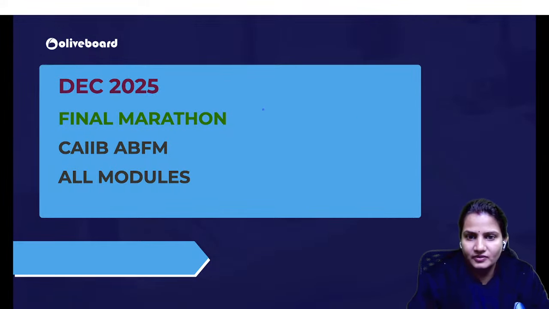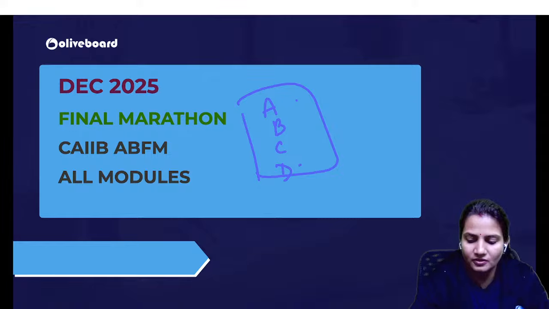So first we will do the sequence A, B, then C, and then at last D. So this is the sequence of the revision of all the modules.